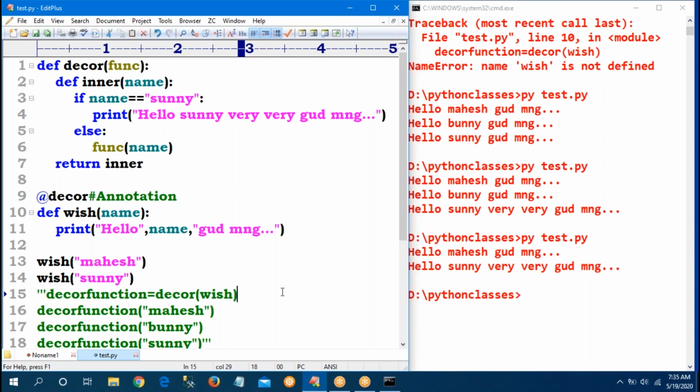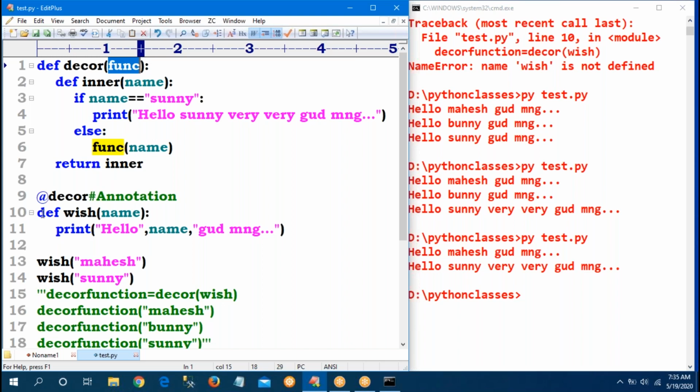Yes, I have a query. In the else block, inside the inner function, can I print the hello, name, good morning message? Instead of printing hello name good morning, what I was doing is calling the function directly.